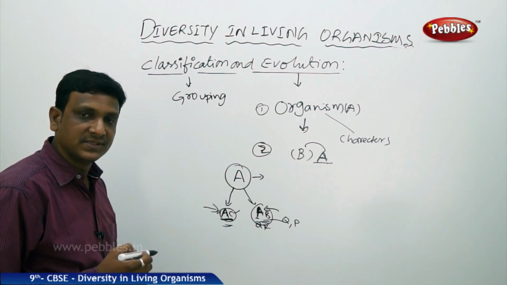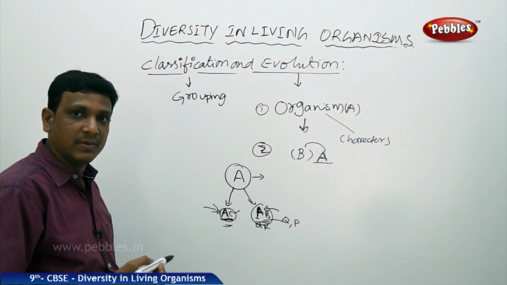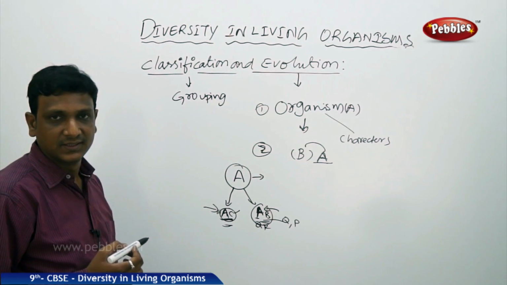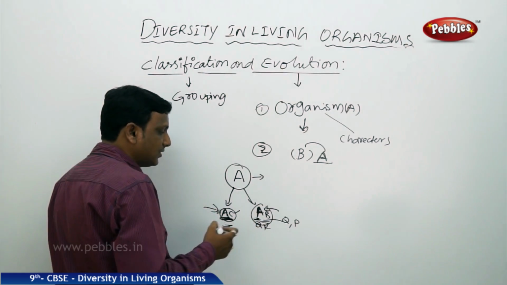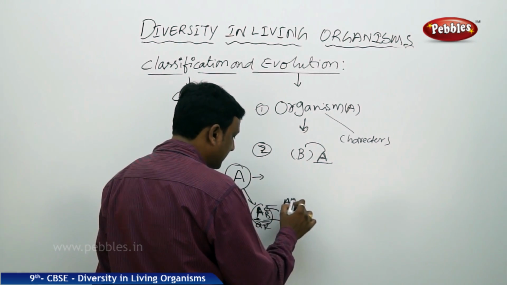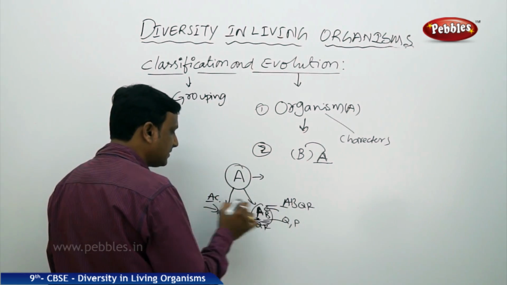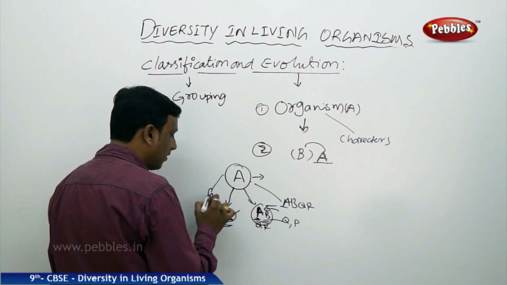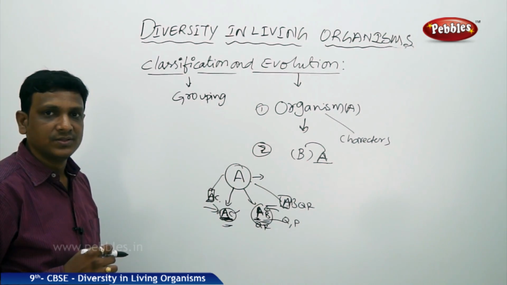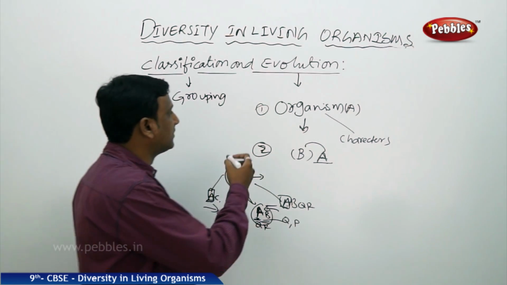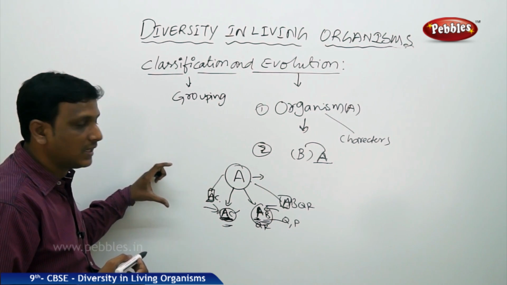So certain organisms still remain primitive. Certain organisms, by the addition of variations, become more and more complex. Right? But they will be having the fundamental character the same. So if you see, this organism is A, B, Q, R. This organism is only AC, but we are keeping these two in one group on basing this primary fundamental character A. So the process of evolution, the theory of evolution, helps us to classify the organisms, to understand on what basis the grouping is done.